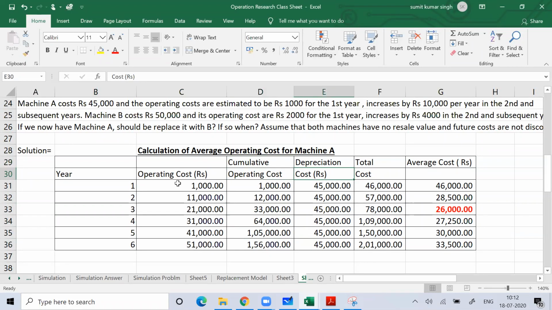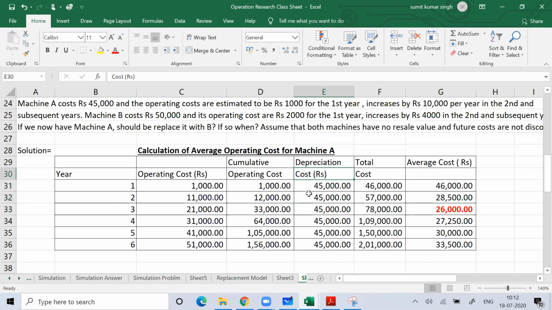Then depreciation here. What I have taken here is depreciation as 45,000 rupees. Why 45,000? Because 45,000 is the purchase cost of the machine, that is the cost of the machine. Why did I take that as the value of the depreciation? Because scrap value is not given in the problem. If you notice, there is no scrap value mentioned in the problem. Because scrap value is not mentioned, I'm assuming the scrap value to be zero. It means whatever is the total cost of the machine, that is my total value of the depreciation.